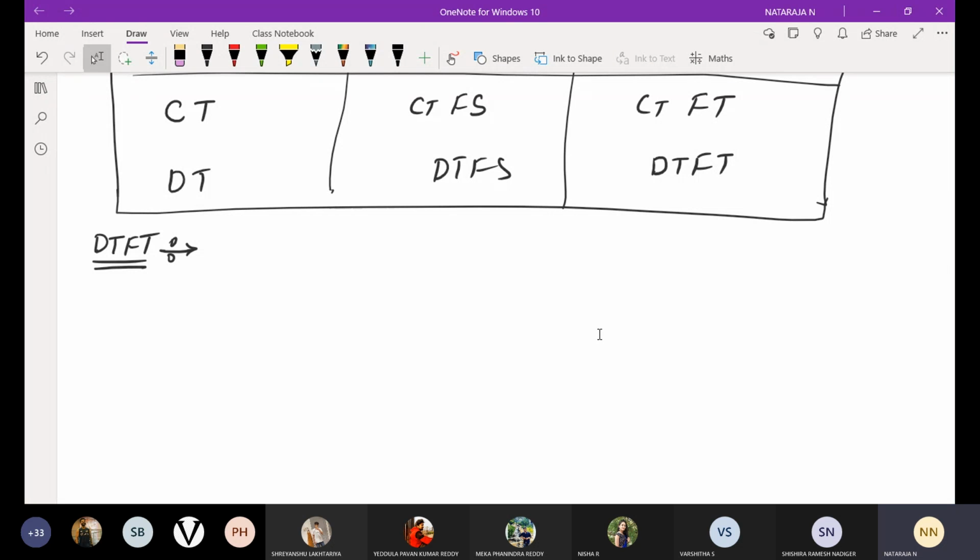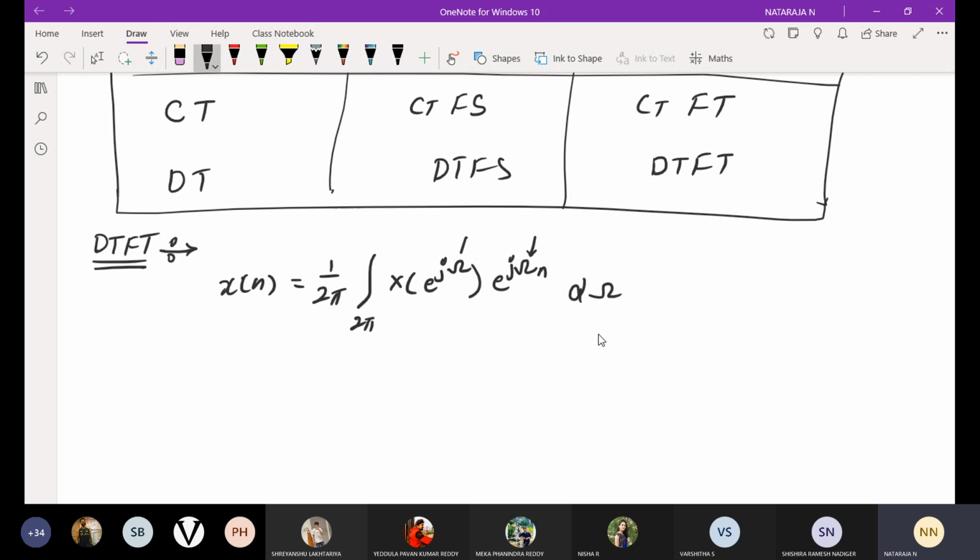A non-periodic discrete time signal x of n can be represented as follows. If I consider a non-periodic discrete time signal x of n, that is equal to 1 over 2 pi, over a period of 2 pi, X of e power j omega into e power j omega n d omega. These are the standard equations. This omega represents a discrete quantity, and x of n represents a discrete signal.